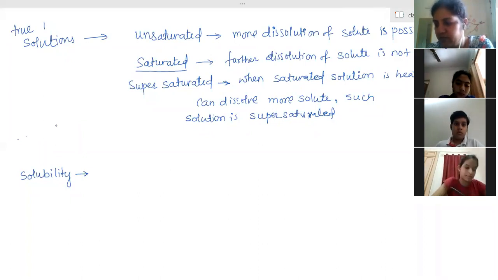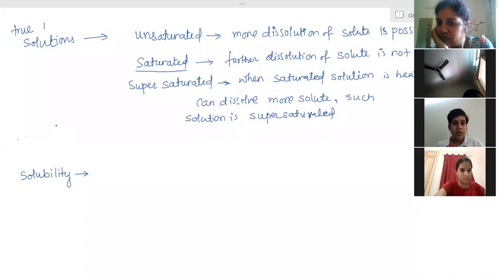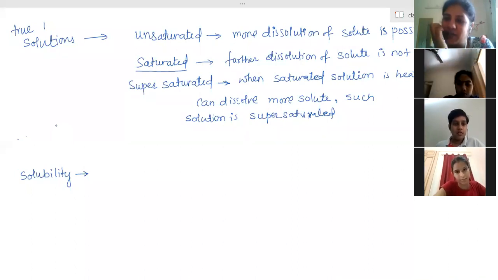Is it clear? Yes, ma'am. So solubility and concentration are different. Concentration and solubility are not the same. Solubility means the maximum amount of solute present in any saturated solution at a given temperature is called its solubility. And concentration means, what do you mean by concentration of the solution? Ma'am, the amount of solute present in the solution. Both are the same then. What is the difference in these two?